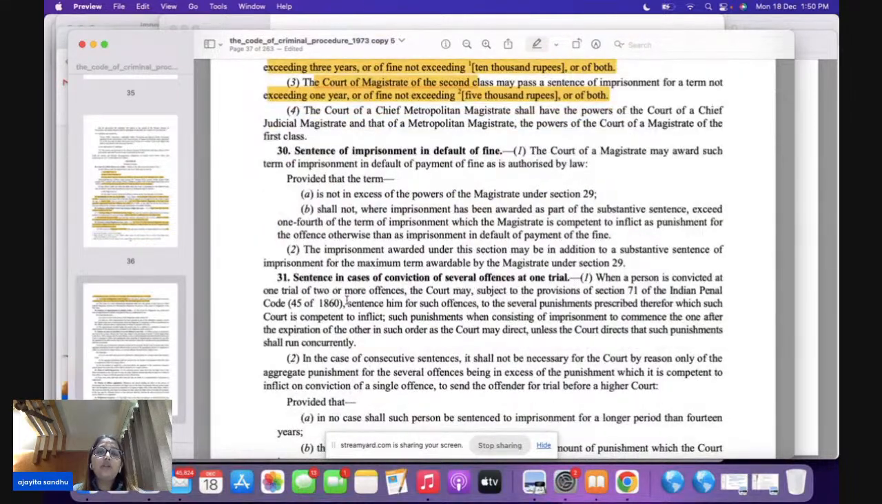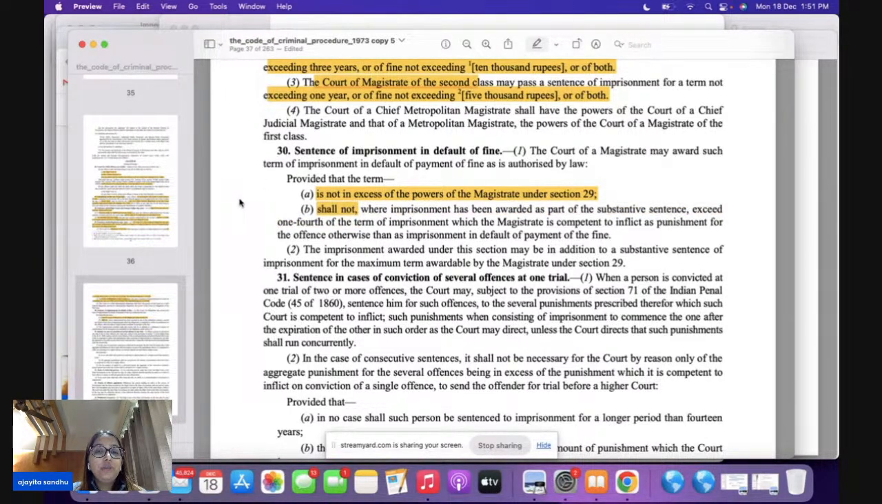Now, section 30 talks about sentence of imprisonment in default of fine. Now, what is going to be the situation if a court of magistrate awards you a term of imprisonment and there is default of payment of fine? So, in this particular case, what is going to happen? Now, the JMIC here cannot give you imprisonment which is exceeding his powers. So that means he cannot give you imprisonment exceeding 3 years. And shall not, the word is shall not.